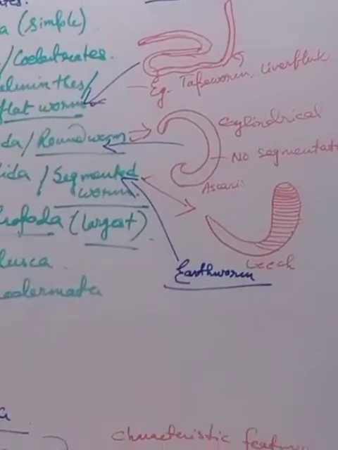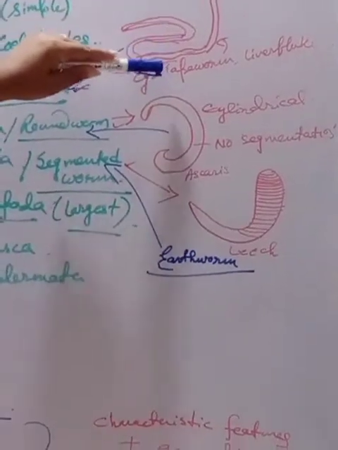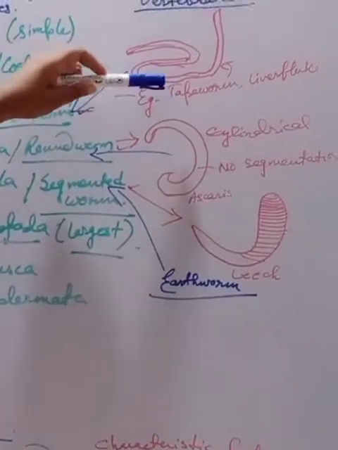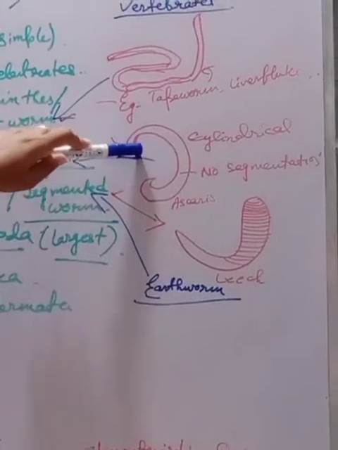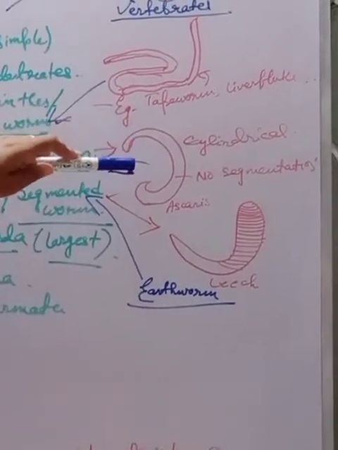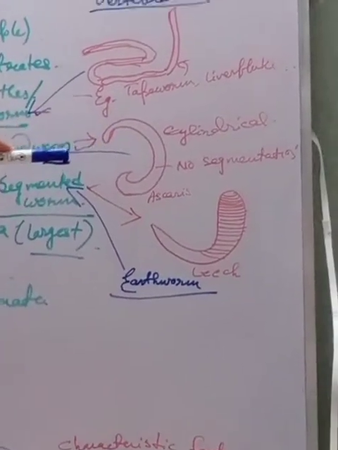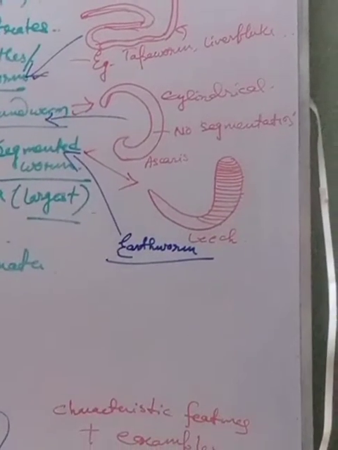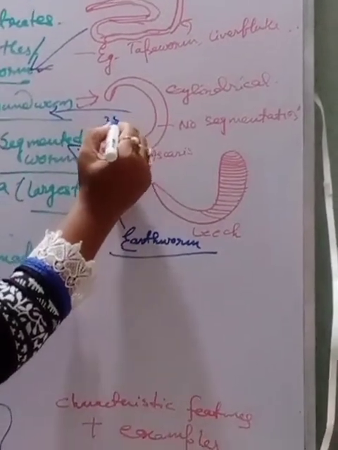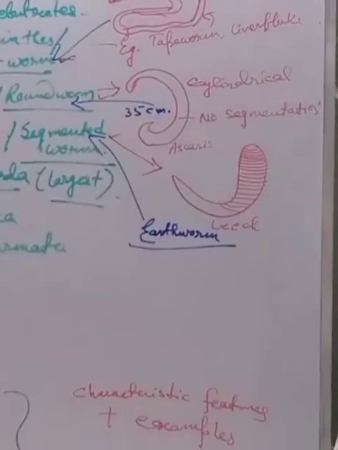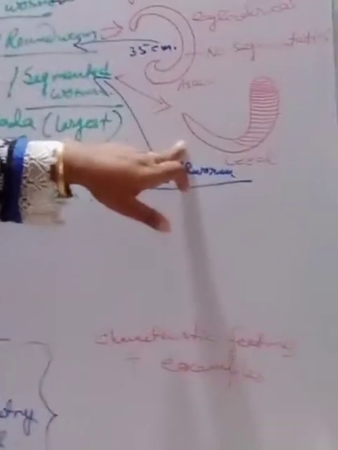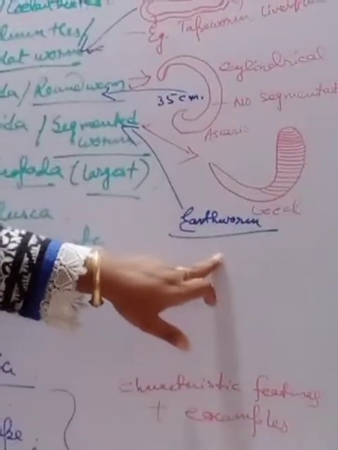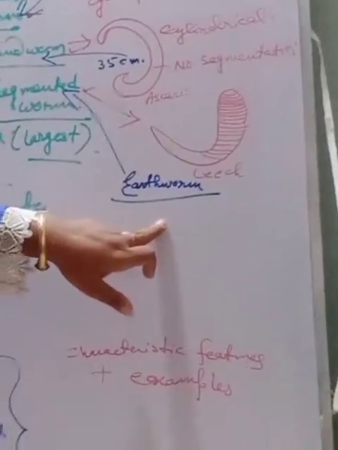All of them are worms, but as I told, they are either free living or parasitic. But Ascaris are mainly parasitic. They reside within our small intestine, and as their length is around 35 centimeters, there can be numerous Ascaris at a time in the intestine of a living organism like us. On the other hand, leech is also parasitic. But earthworms, they are not parasitic, and they can live in the moist soil only.